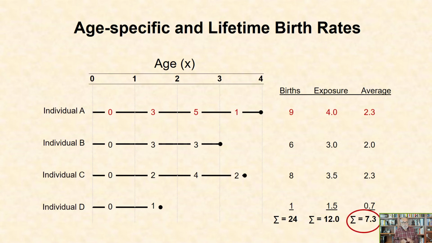From these sums, averages can be computed, such as the average lifetime births: 24 divided by 4 individuals equals 6 lifetime births per individual. The average lifetime: 12 epochs and 3 individuals equal 4 epochs. And the average reproduction per epoch, that is 7.3 time units, or epochs, divided by 4 individuals equals 1.8.